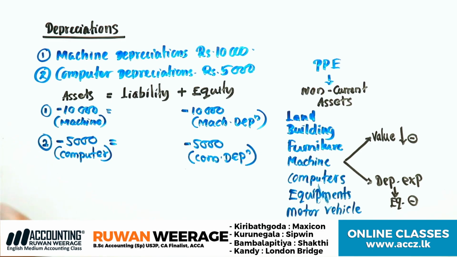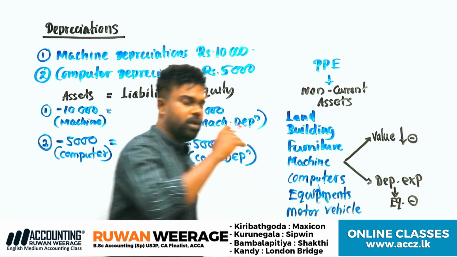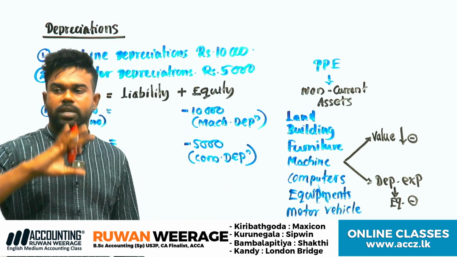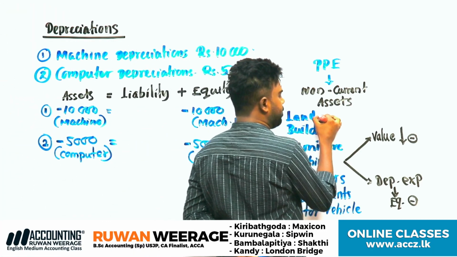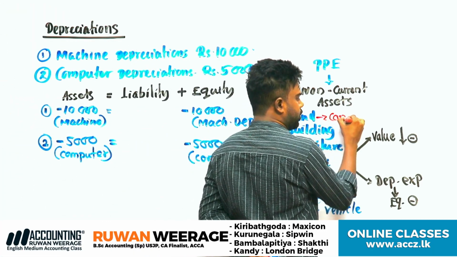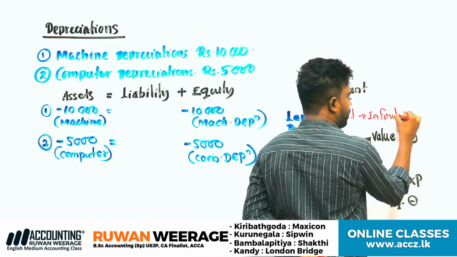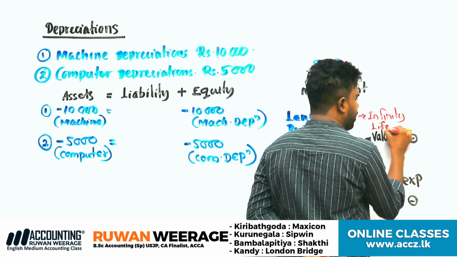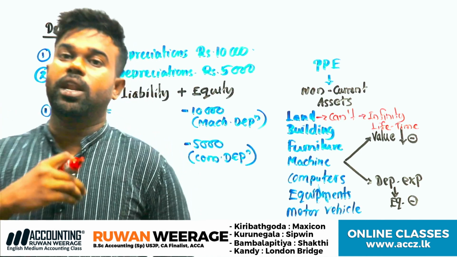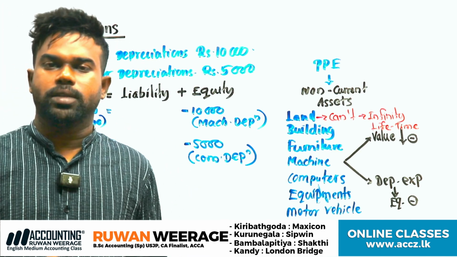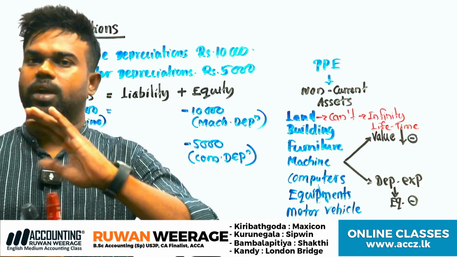Can we depreciate land? Each and every non-current asset has a lifetime, maximum 50 years, 100 years. But can we depreciate land? No, you can't depreciate land, because it has an infinite lifetime. There is an unlimited lifetime period. Therefore, we assume that we can't depreciate land.